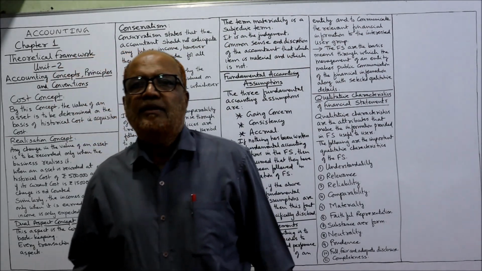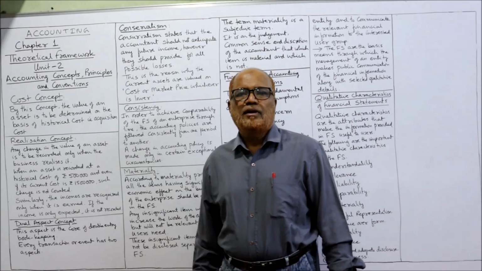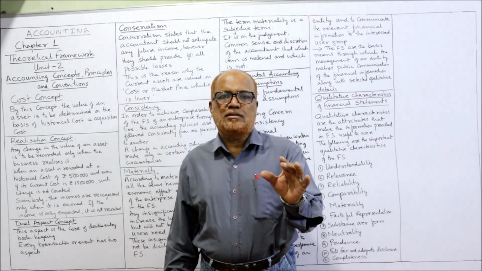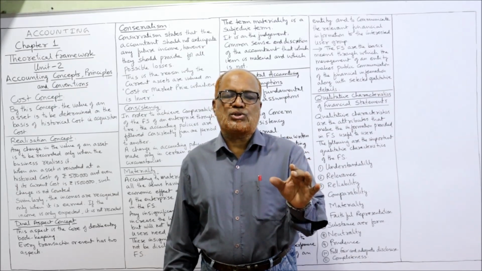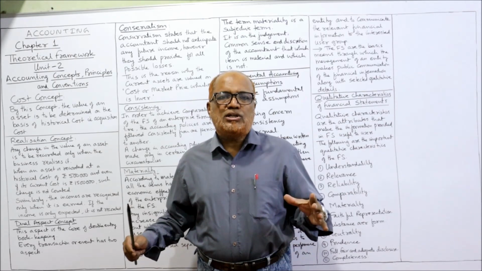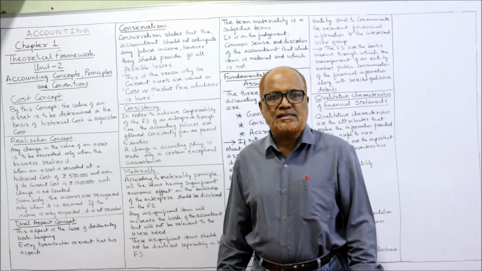Now, the next accounting concept is the cost concept. According to the cost concept, assets, or any item purchased, should be recorded at their cost. And the balance sheet must contain the historical cost of assets.